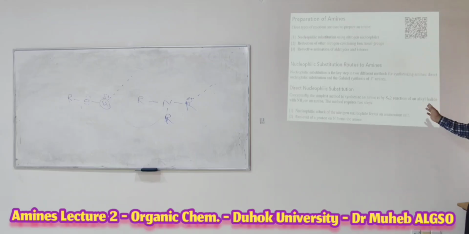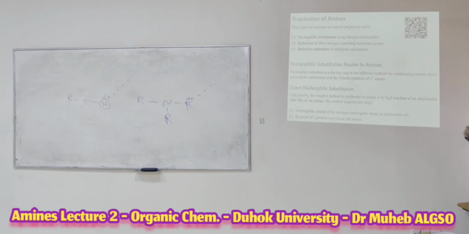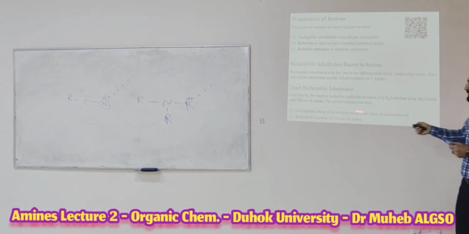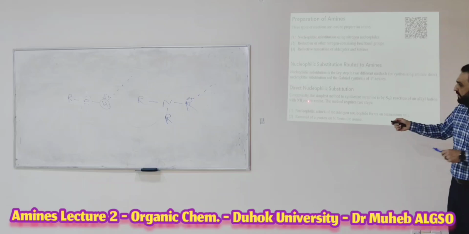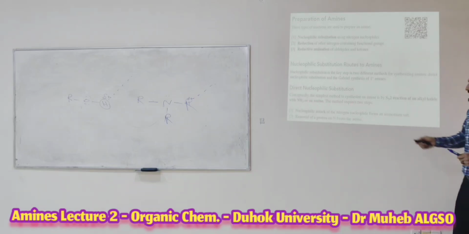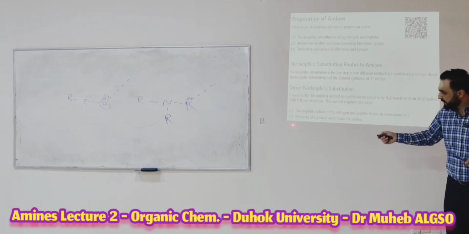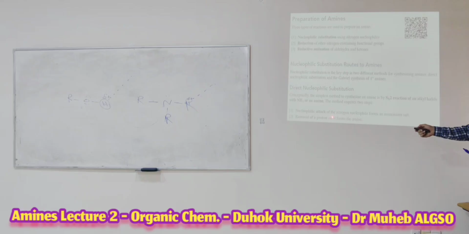The primary alkyl halide is the preferred one. So the SN2 reaction of an alkyl halide with NH3 or an amine requires two steps. One, nucleophilic attack of the nitrogen nucleophile forms an ammonium salt. Secondly, removal of a proton from the nitrogen atom to give you the amine.